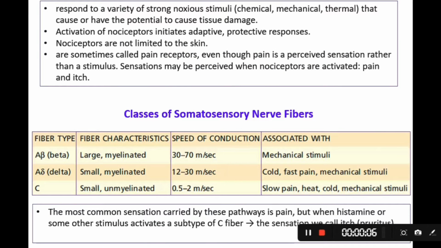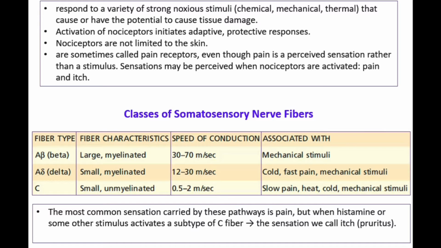Today I want to talk about how nociceptors initiate protective responses, and also about nociceptors completely and their mechanism. Nociceptors respond to a variety of strong stimuli: strong chemical, mechanical, and thermal stimuli that cause or have the potential to cause tissue damage. In fact, if the tissue is damaged or if the stimulus is so strong, the nociceptors are stimulated and bring information. The activation of nociceptors initiates adaptive protective responses.